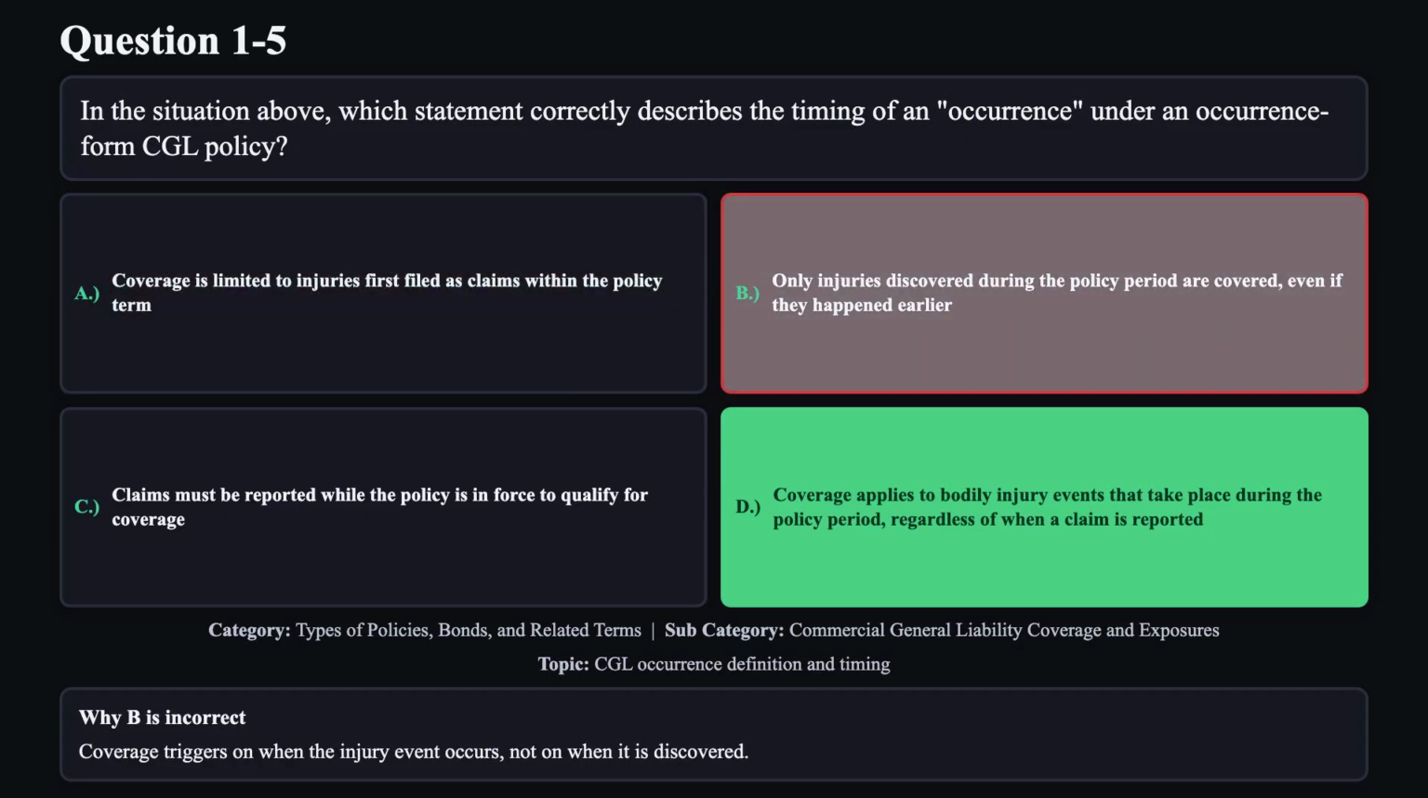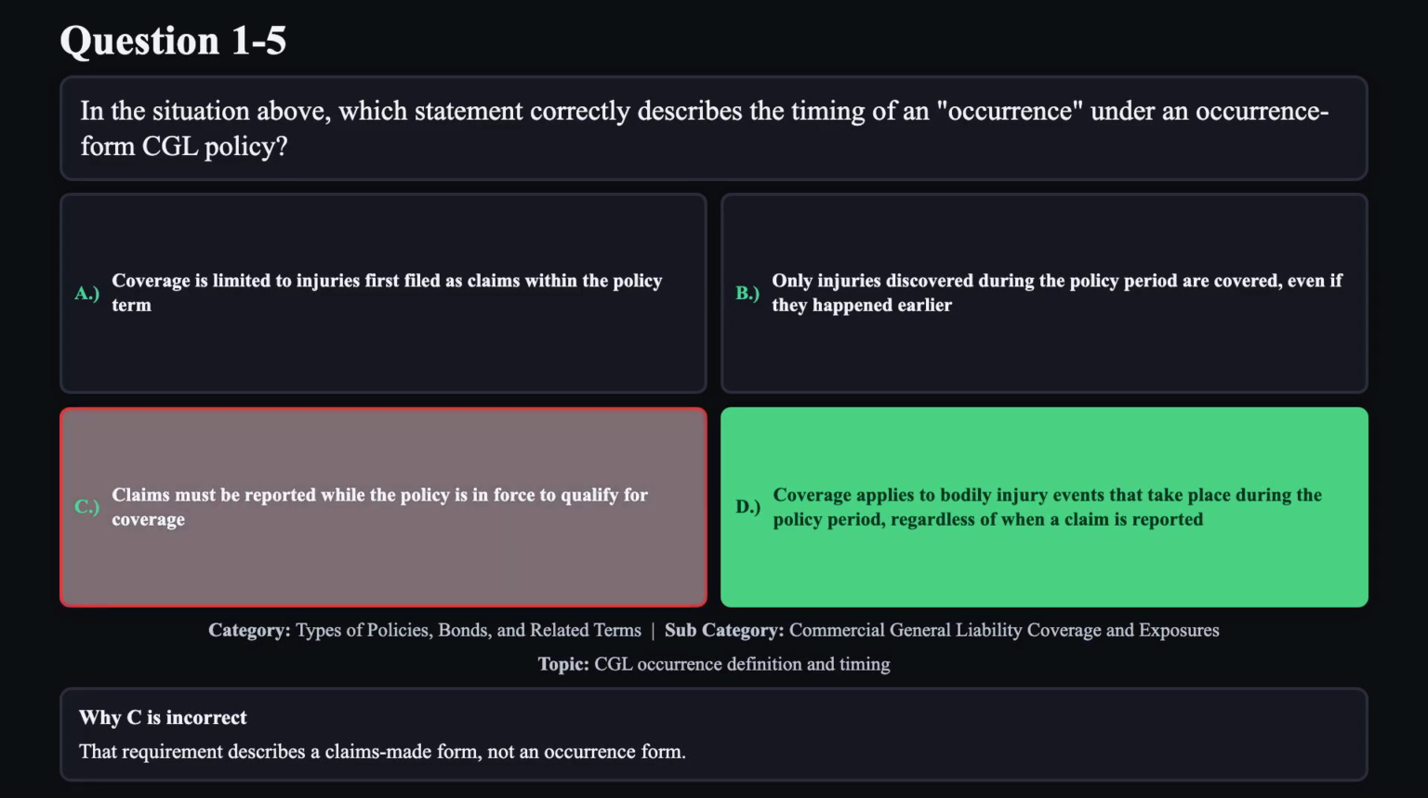Reason B is not correct. Coverage triggers on when the injury event occurs, not on when it is discovered. Reason C is not correct. That requirement describes a claims-made form, not an occurrence form.